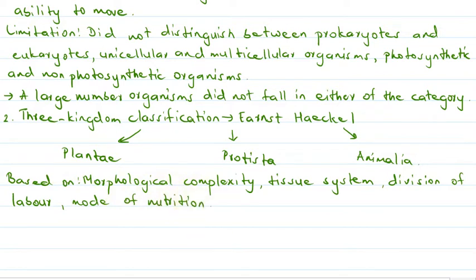But then this system of classification also had limitations.